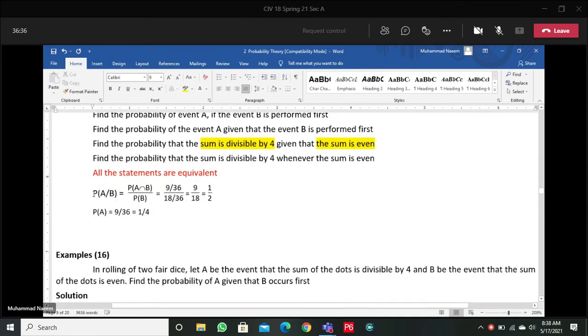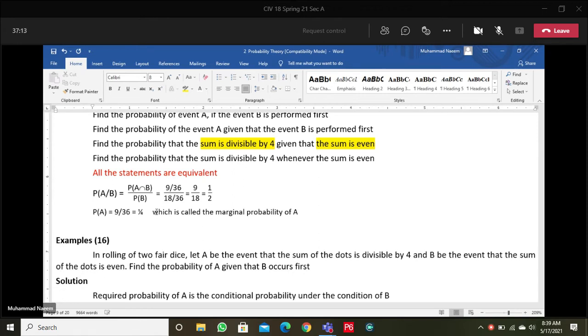In the first line, we are calculating the conditional probability of A. And here we have calculated the probability of A, which is called the marginal probability of A. So either we have a marginal probability or a conditional probability. Marginal probability means without any condition.